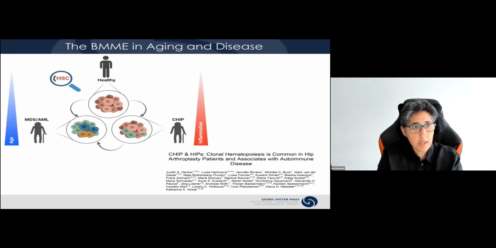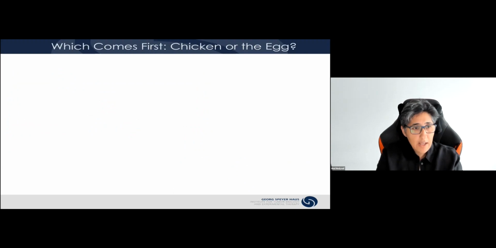And we believe that this is a fact that is largely hampered by the limited availability of experimental models. And this has long been the issue in the MDS field. And of course, in order to be able to address the critical question of the chicken and the egg, we need those models. So do we start with the genetically altered hematopoietic cells, or is it the stroma driving the development of MDS?